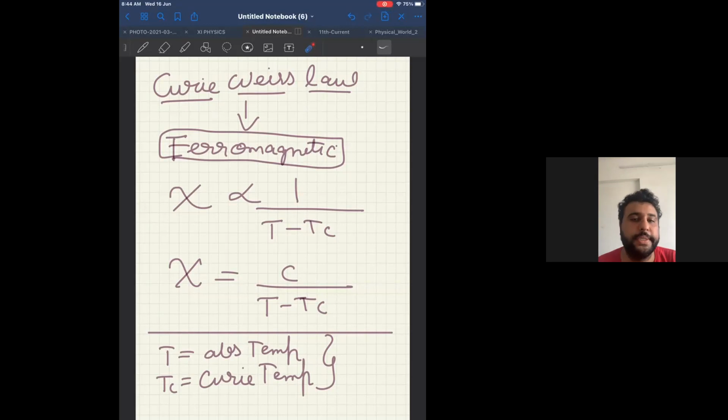Twelfth one, only one option is correct. Tell me which one. I want the 12th one answer immediately. See, 12th one, they are saying paramagnetism is associated with negative susceptibility. Option A is wrong because paramagnetism does not have negative susceptibility. Look at option B. Diamagnetism is generally the weakest, correct? And is associated with negative susceptibility. Therefore, option B looks right. Option C. Ferromagnetism is strongest, correct? And is associated with negative susceptibility.